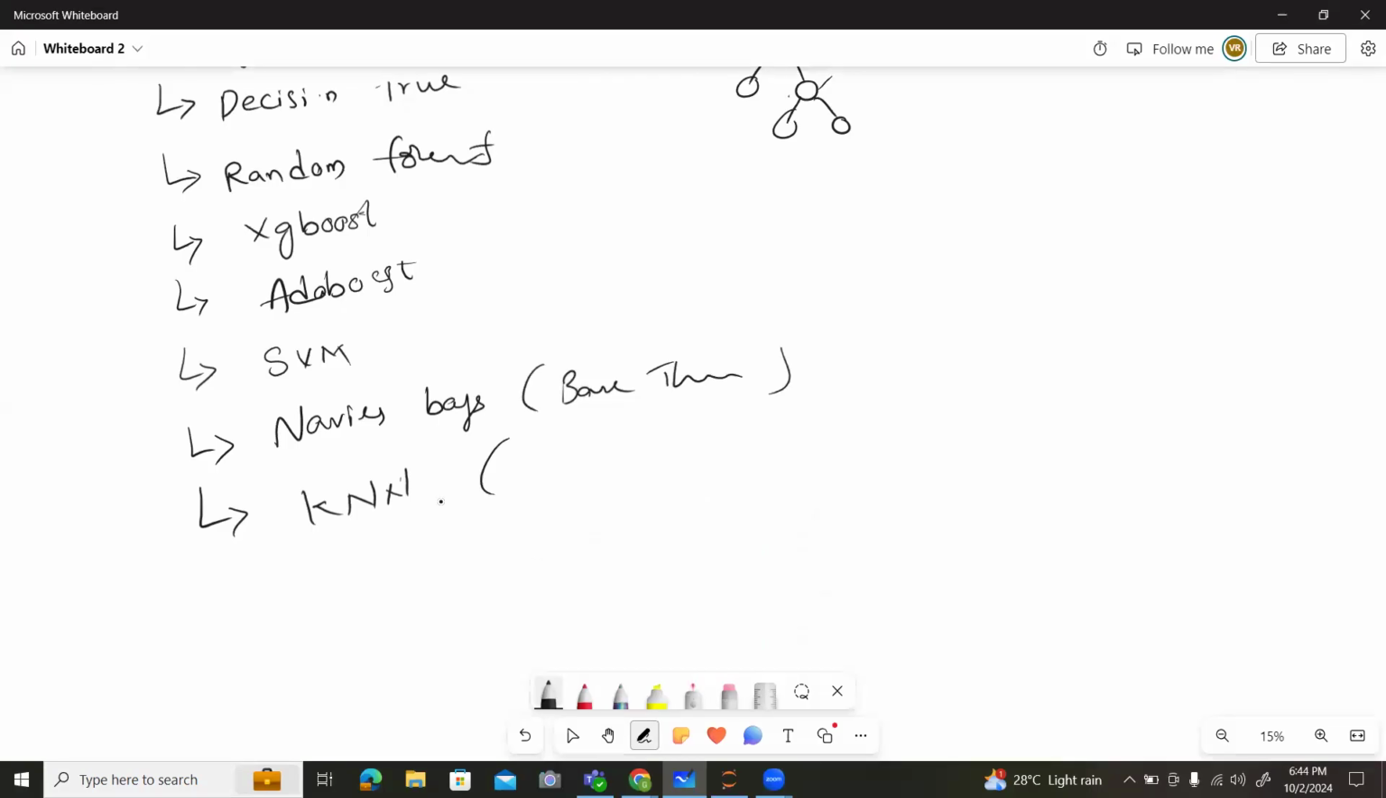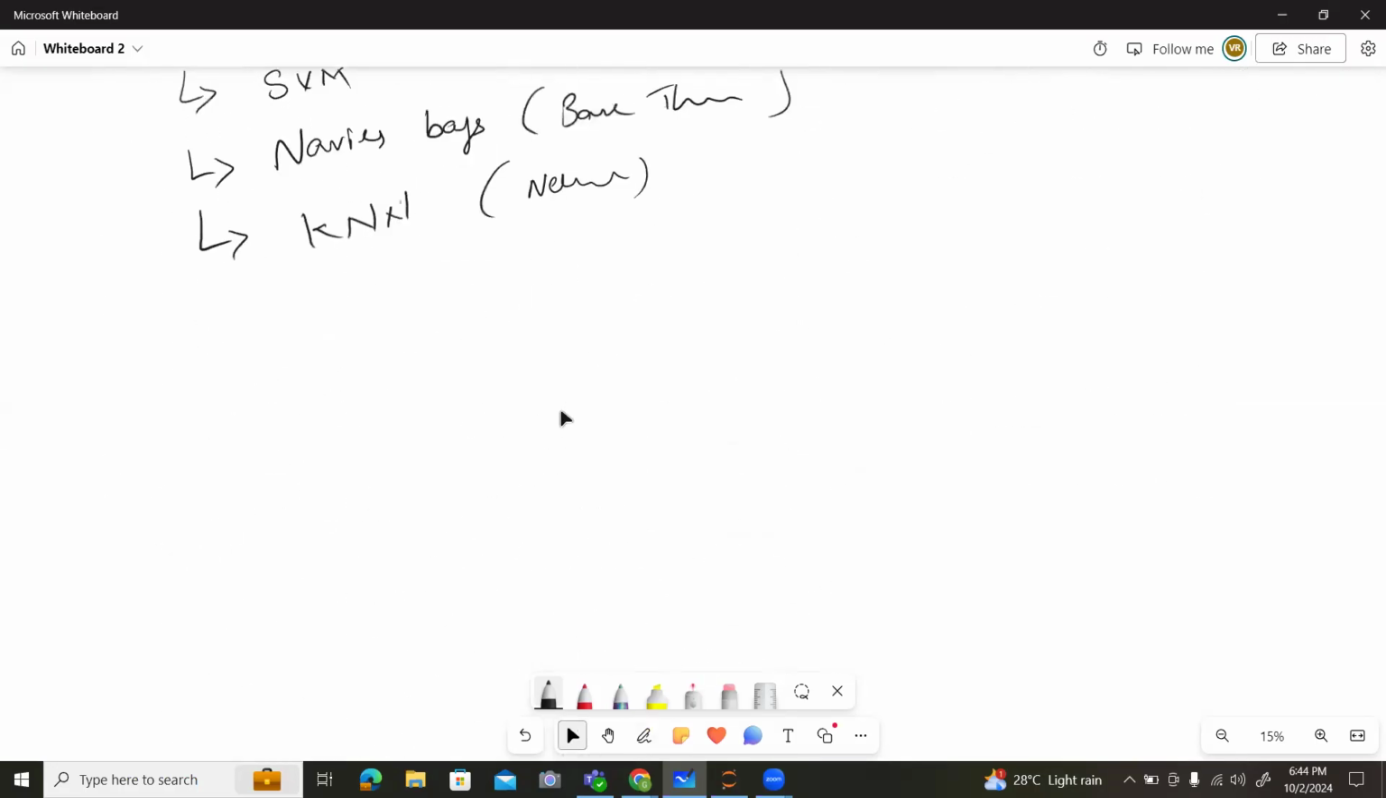And K nearest neighbor finds the nearest value and adds the groups. So this is the complete set of algorithms we work with in supervised learning.